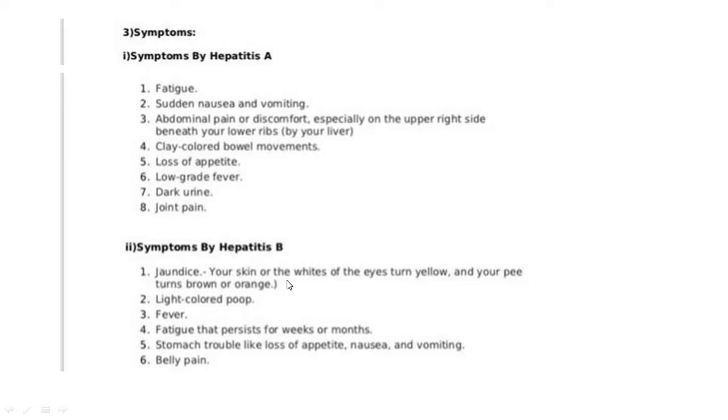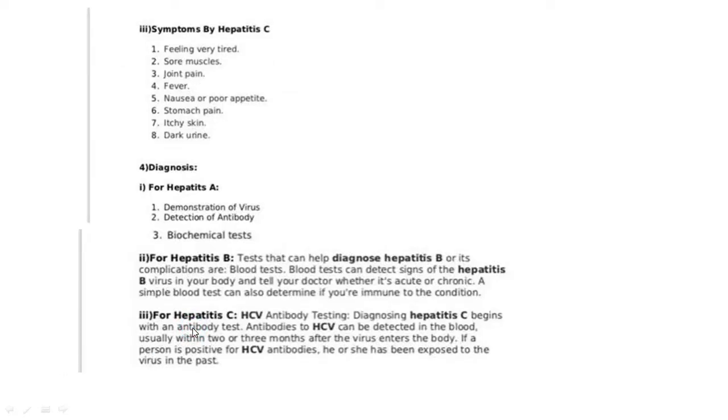Next, the symptoms of hepatitis B. Your skin or the whites of the eyes will turn yellow. Fever, stomach troubles, nausea, vomiting, loss of appetite, belly pain. All these are the different symptoms of hepatitis B. Then we have symptoms of hepatitis C: feeling very tired, sore muscles, joint pain, fevers, nausea, stomach pain, itchy skin, dark urine. All these are the symptoms of hepatitis C.